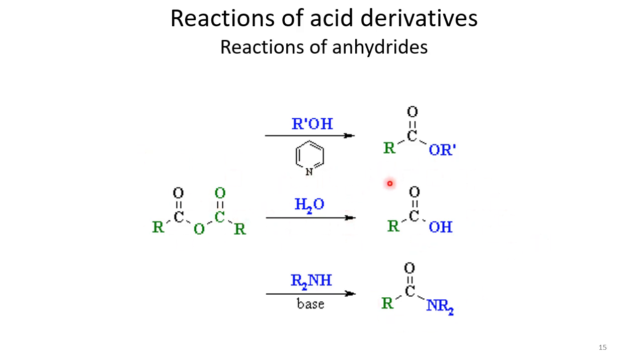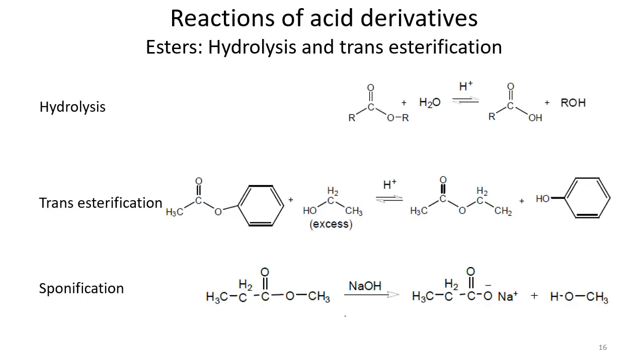It means that you treat it with water. In this case you go back to the original carboxylic acid. If the two R groups are the same, then you get only one carboxylic acid. If they are different, then we get a mixture of carboxylic acids. If you treat it with alcohol, which acts as a nucleophile, we get an ester, because OR can substitute, and the carboxylate part can leave as a leaving group. And if an amine acts, with nitrogen as the nucleophile, the carboxylate part acts as a leaving group, and then we get an amide.